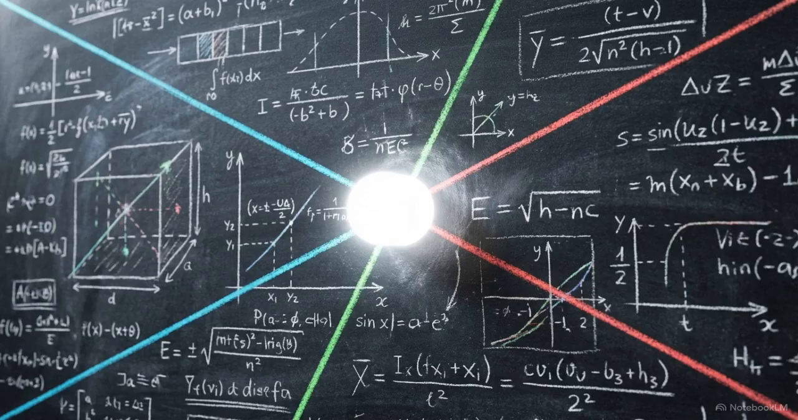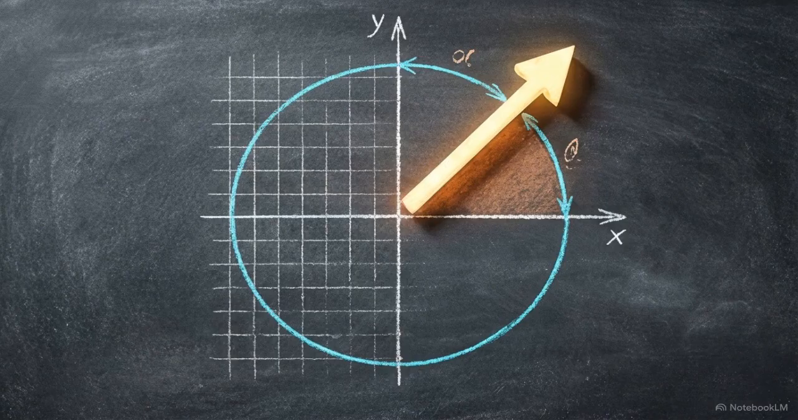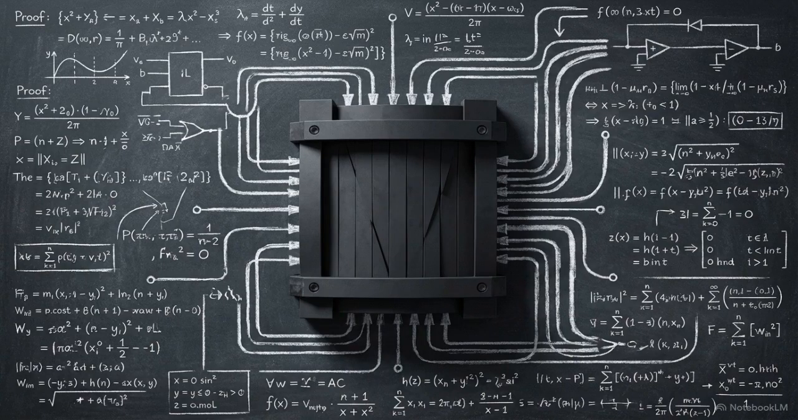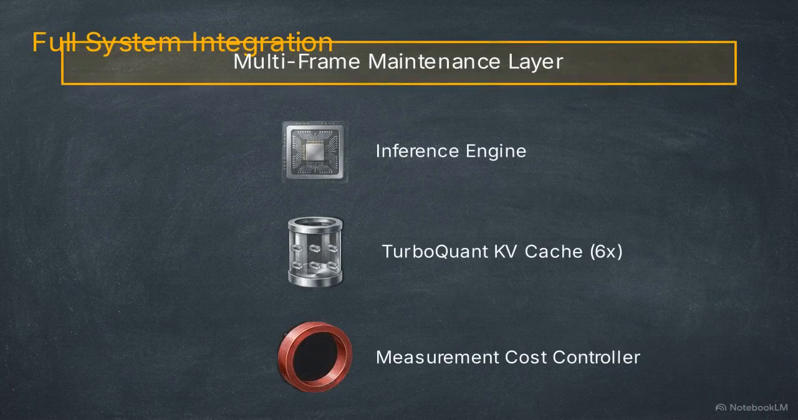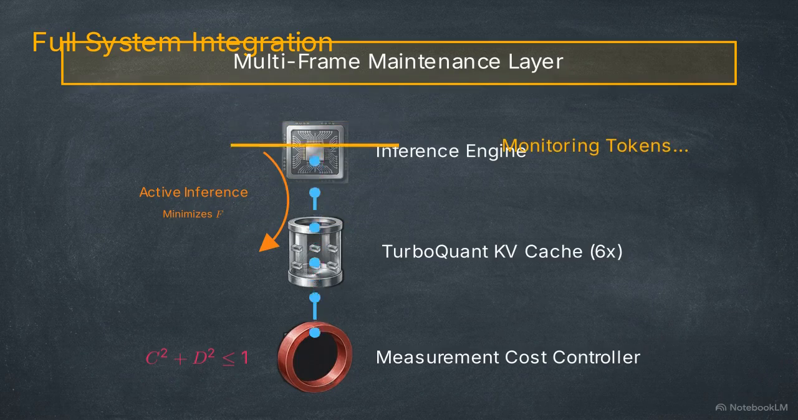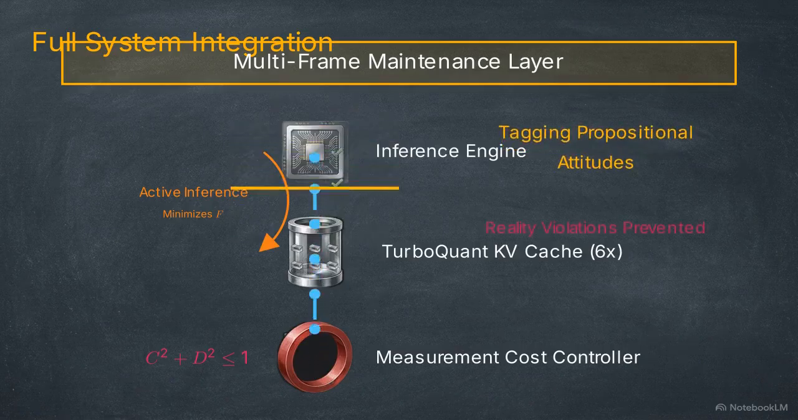This creates a unified architecture. PolarQuant handles the data compression, MatchNet executes the cognitive reasoning, and MCC enforces the physical boundaries. This diagram maps the full system integration. The processor pulls data through the compressed TurboQuant KV cache, passing it under the physical governance of the MCC hardware gate. Above, the multi-frame maintenance layer monitors the tokens, tagging propositional attitudes to prevent reality violations.